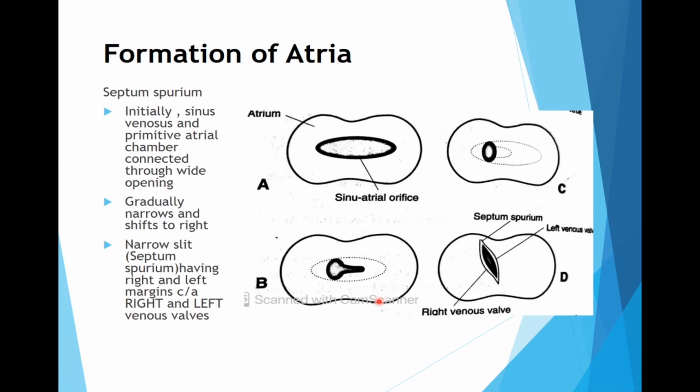Then there is formation of atria. Now when we talk about the formation of atria, it is the septum spurium that is important. Septum spurium is basically the opening of sinus venosus into the right atrium.